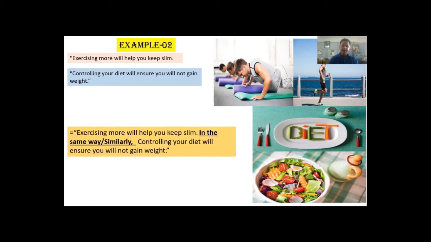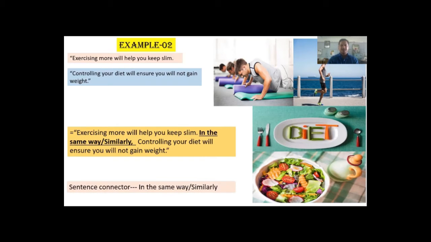In the same way, similarly, controlling your diet will ensure you will not gain weight. So here my sentence connectors are in the same way or similarly. You can also use likewise. So in the same way or similarly are my sentence connectors here.